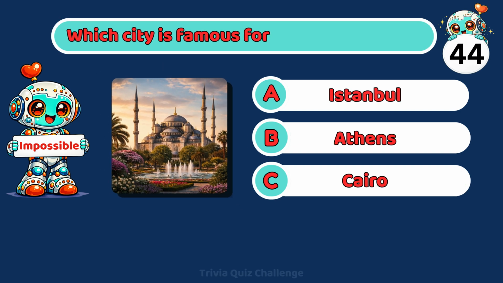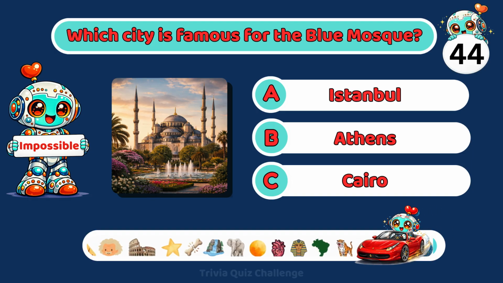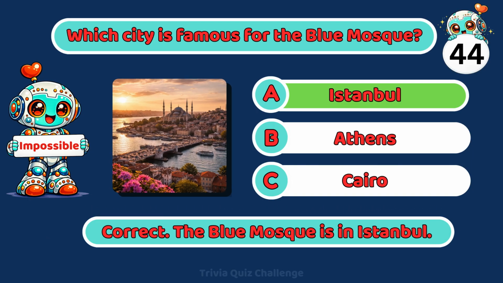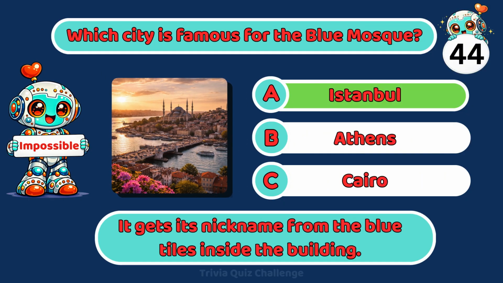Which city is famous for the Blue Mosque? A. Istanbul, B. Athens, C. Cairo. Correct. The Blue Mosque is in Istanbul. It gets its nickname from the blue tiles inside the building.